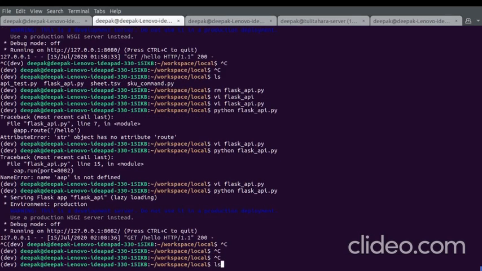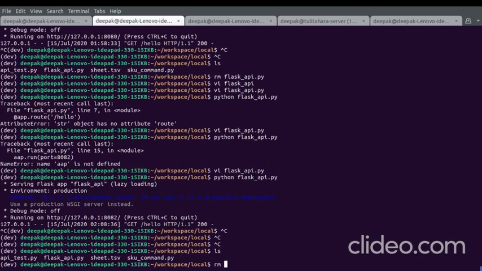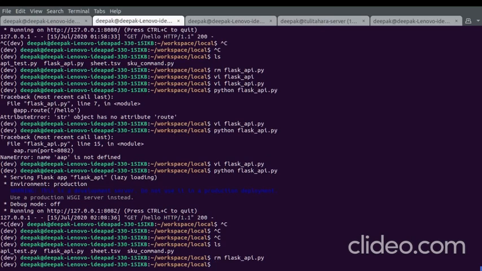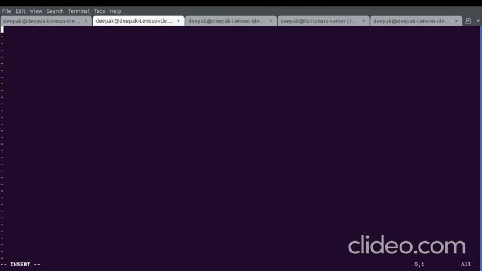I wrote this file for testing purposes, let me delete it. Let's start. We need to import Flask: from flask import Flask.